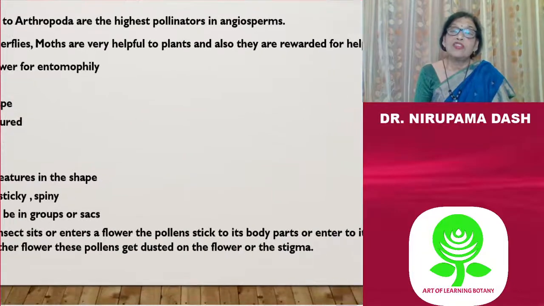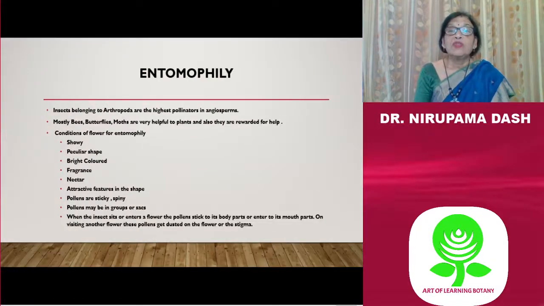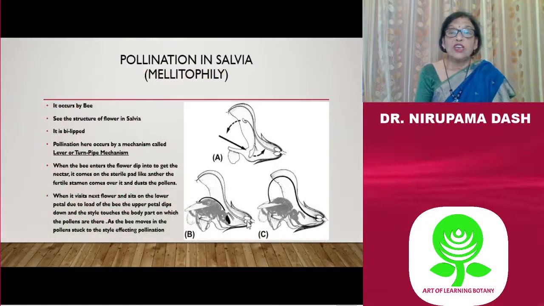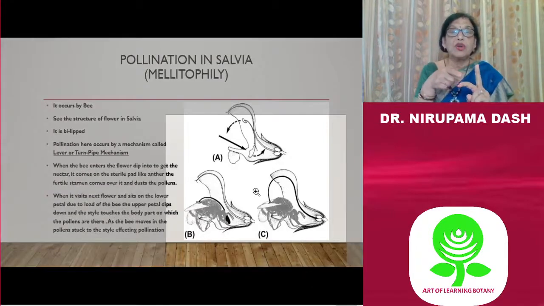they bring about successful pollination. So let us come to a type of entomophily, that is in Salvia by bees, and specifically it is called melittophily. Here the flower is very peculiar in shape; it is a zygomorphic, bilipped flower, and it has two stamens, and the stamens have two lobes, separated by a curved connective.